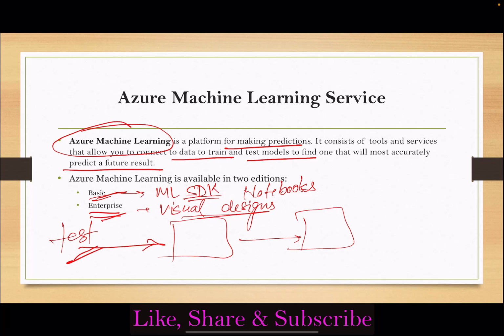Also, we can train and evaluate predictive models by using tools and programming languages. Here we use the high level programming languages Python and R. We can also deploy the best performing algorithm as an application programming interface, that is API. So these are the things we can do with Azure machine learning.